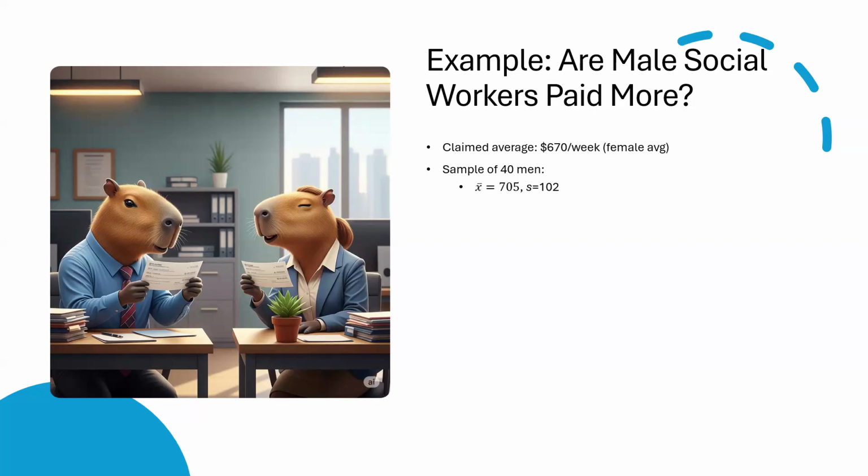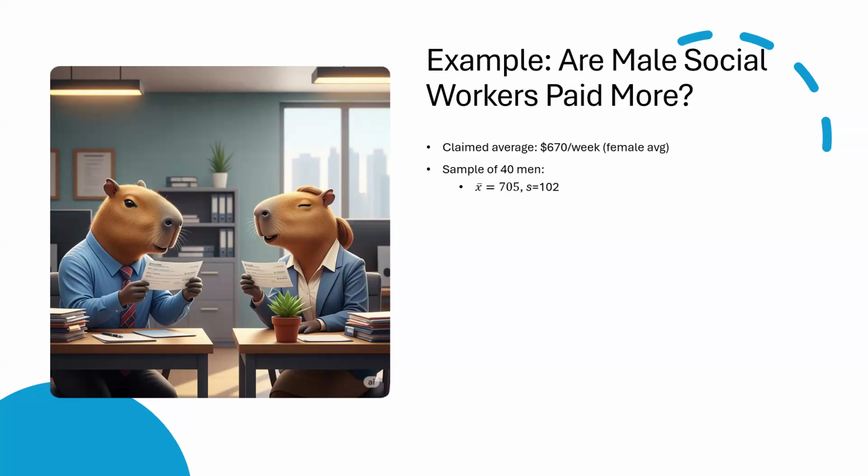Now we gather a random sample of 40 male social workers, and we find that their average weekly earnings are $705, with a sample standard deviation of $102. We're going to test whether that observed difference is statistically significant or just random fluctuation.